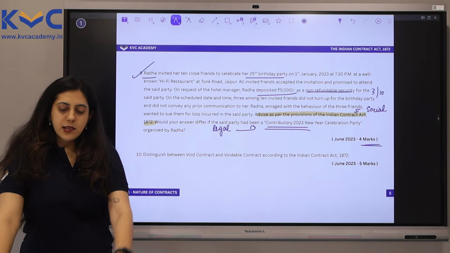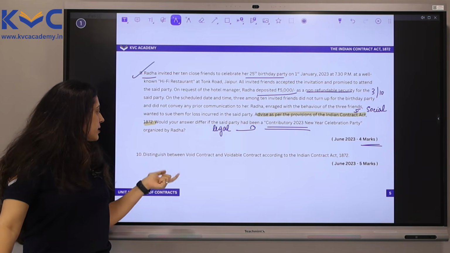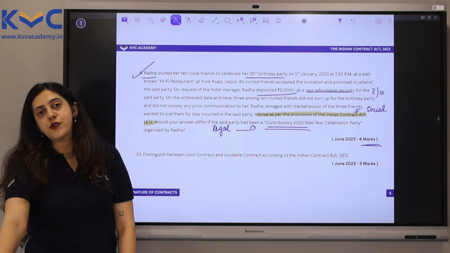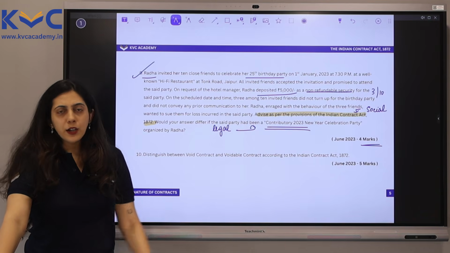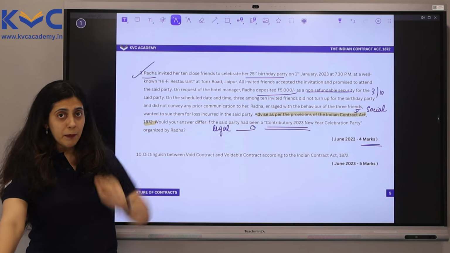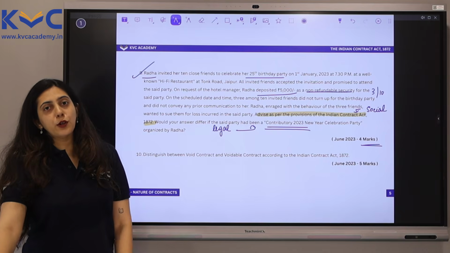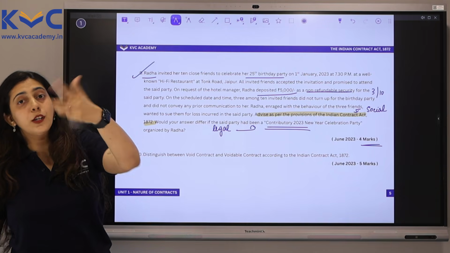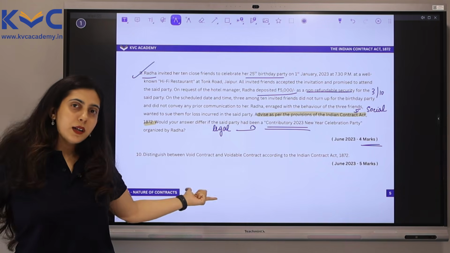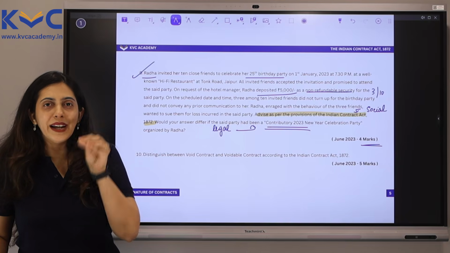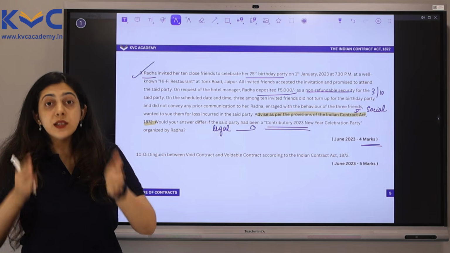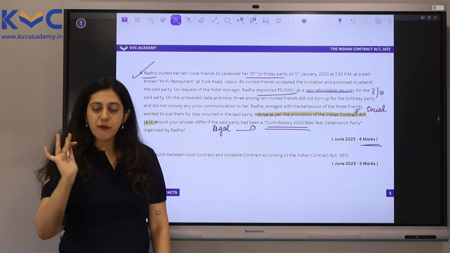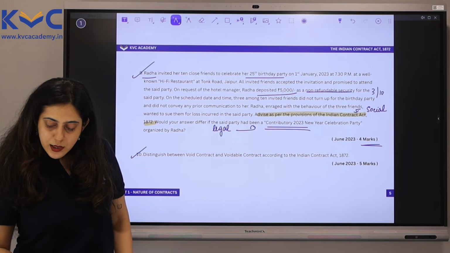Question 10 seems nice, cute and direct. Distinguish between a void contract and a voidable contract according to the Indian Contract Act. We know the meaning of a void contract, a contract which ceases to be enforceable by law, and the meaning of a voidable contract, a contract which is avoidable at the option of one or more of the parties but not at the option of the others. So this is a direct question from your study material. I believe there are 5 differences. All you have to do is understand the concept, then memorize it and paste it here. Guaranteed 5 marks. Okay. Let's continue.